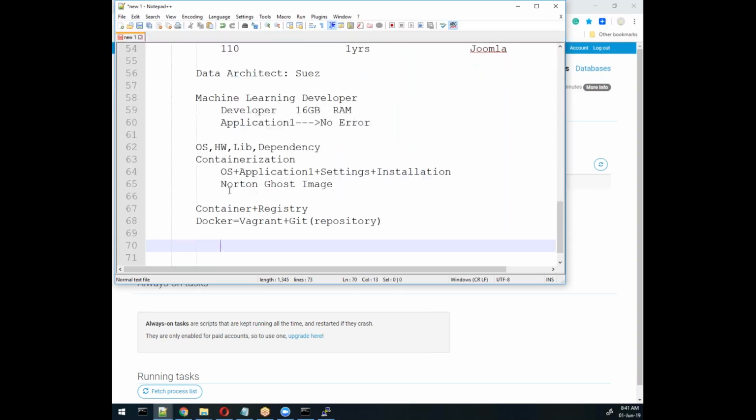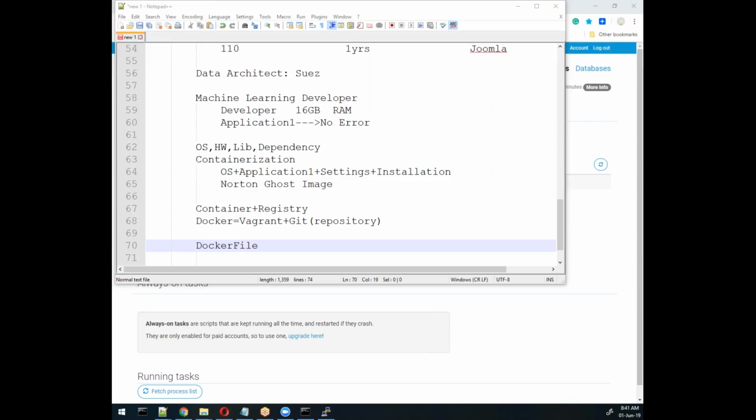With the help of this they can hold the data, meaning the whole setting, the whole container, they can put into a repository in Git. If you have heard about Git, we can hold the repository, source code, each and everything. So this whole thing comes into one file, which is called the Dockerfile. This file is very important in Docker, remember. This file contains all settings and all installations and all things. Does the Dockerfile use the Ruby language, right? The syntax is like that only, or YAML you can say.